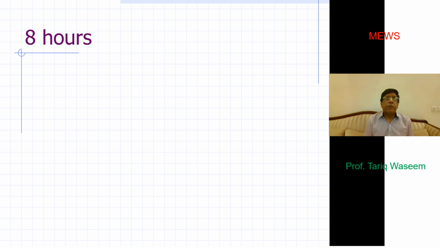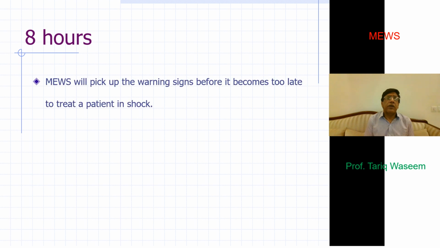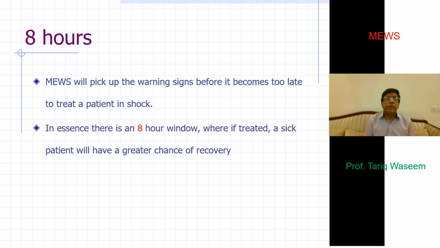When someone starts developing shock, there is a critical time of 8 hours. Within those 8 hours, if you intervene and try to correct the shock, with inotropic support in the case of cardiogenic shock, replacement of fluid in the case of hypovolemic shock, or timely administration of antibiotics along with some inotropic support and maybe sometimes steroids, you can avoid it.